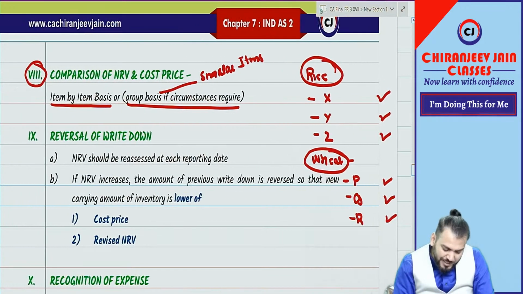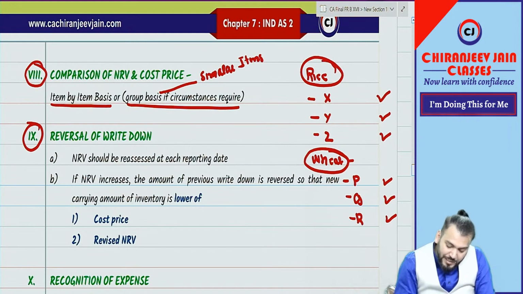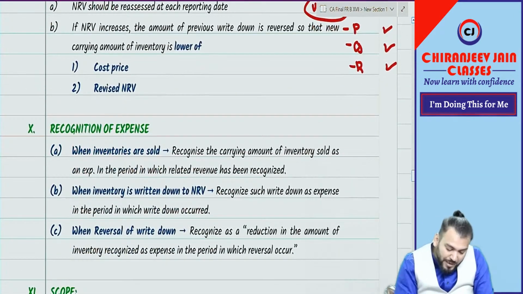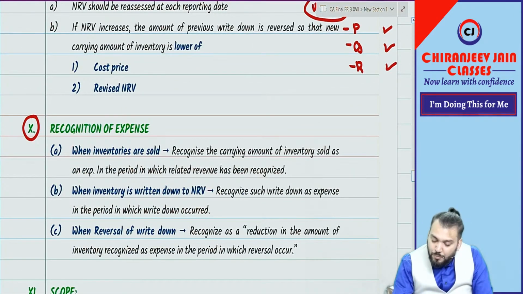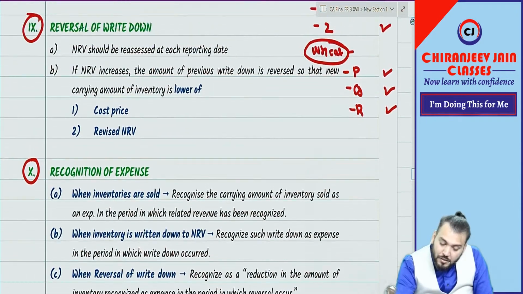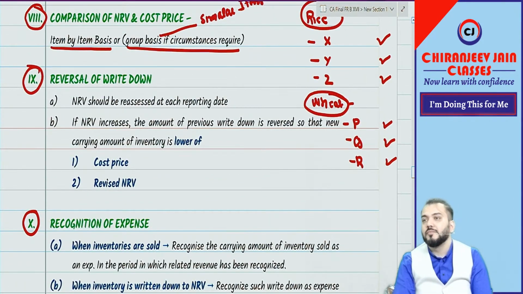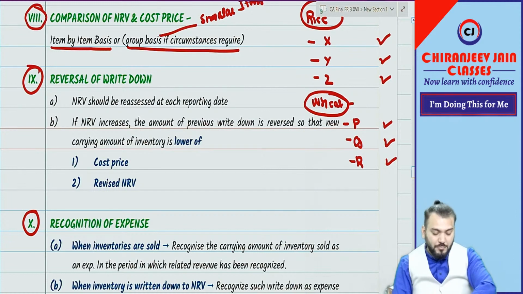This comparison you are expert. Point number 9 and point number 10 is totally a new point. Totally a new point means AS2 was silent.